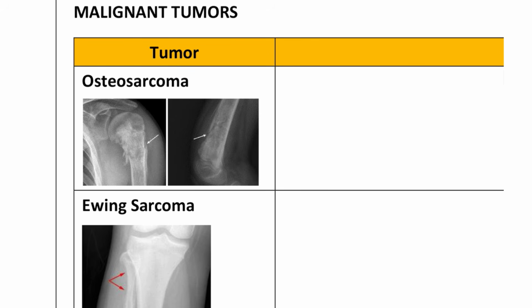Next, moving on to the malignant tumors, as I said, what is the most common? That is metastasis. If you don't see metastasis, then choose multiple myeloma. If multiple myeloma is not seen, then you have to choose the other type, that is known as osteosarcoma. But osteosarcoma has two types. One is the primary, the other one is the secondary. Primary is seen in people less than 20 years of age. Secondary is seen around 60 years of age.